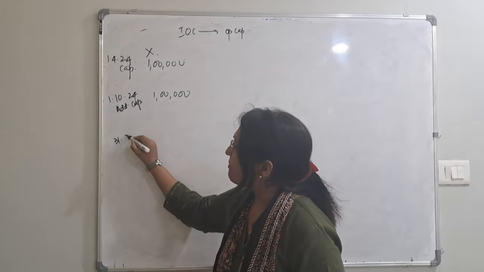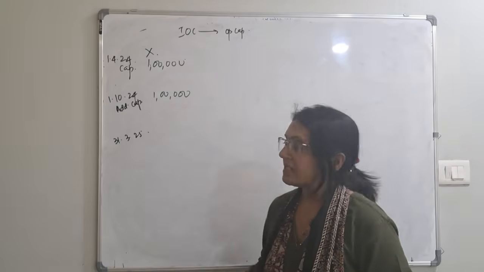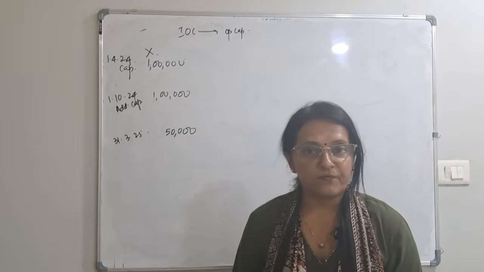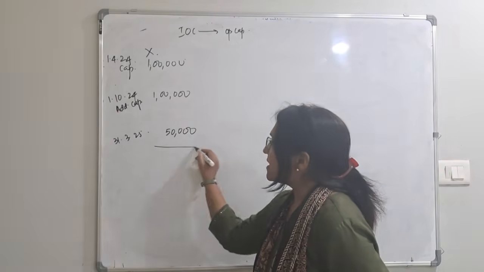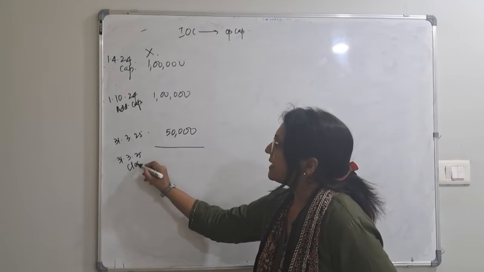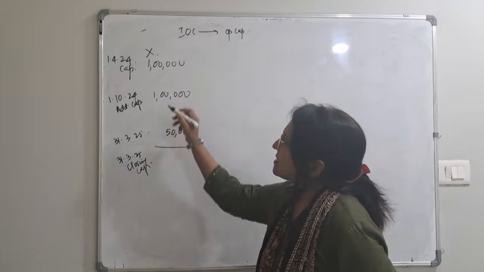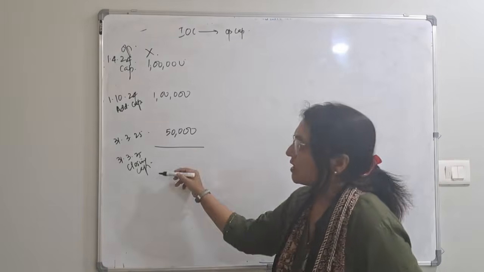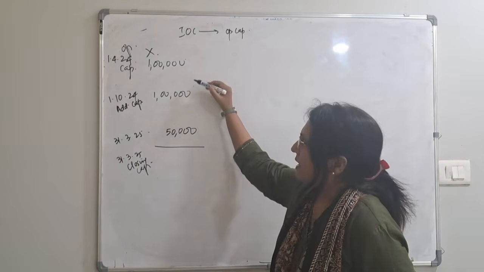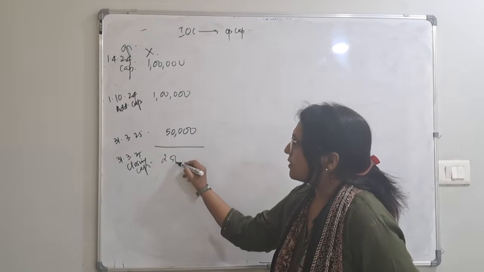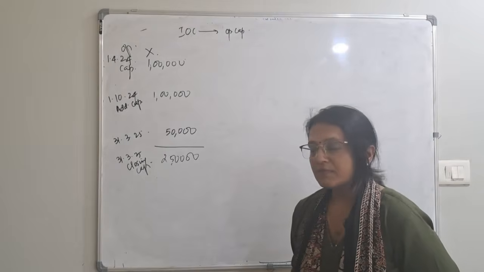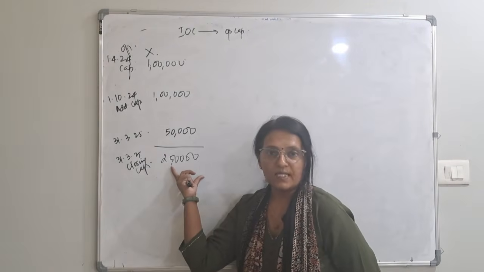On 31st of March 25, he gets a net profit of 50,000. So on this date, that is on 31st March 25, the closing capital. This is the opening capital. This is the closing capital. How much will be the closing capital? 1 lakh, 2 lakh, 2 lakh 50,000. 2 lakh 50,000. Right? So sometimes in the problem they will be giving the closing capital.